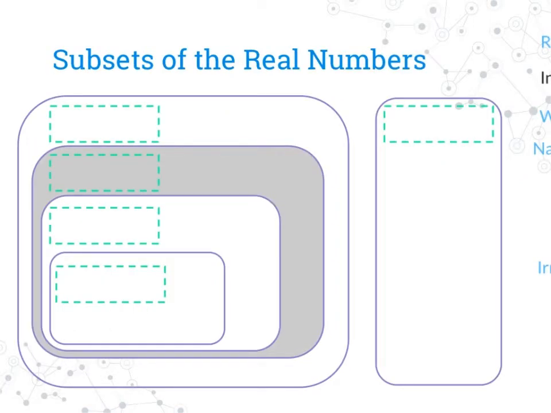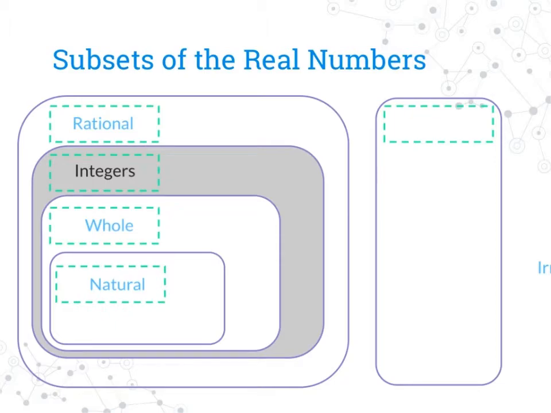So here we are at the subsets of the real number system. And again, it kind of looks like our Robinson picture, but instead of filling in things like you and team and the 7th grade, we're going to fill in things that have to do with real numbers. So the smallest set of numbers is numbers that we call natural numbers. Now, natural numbers are also whole numbers, and whole numbers are also integer numbers, and integers are also rational.